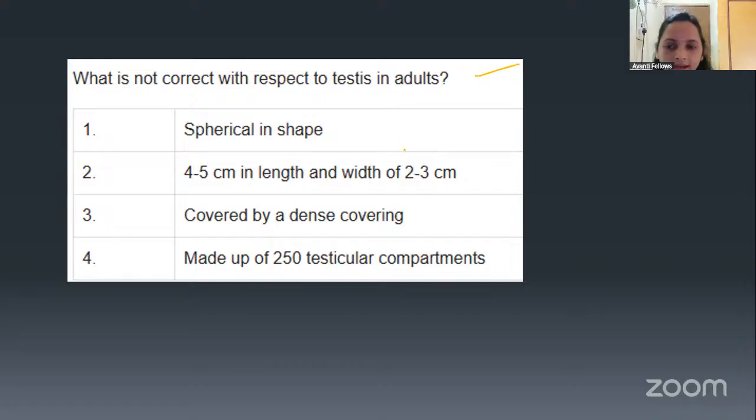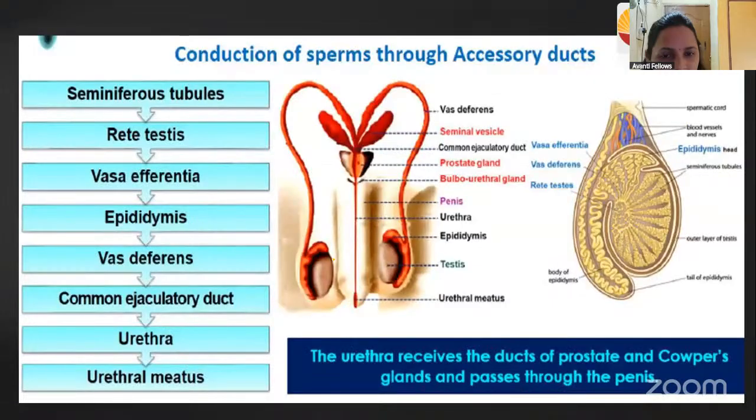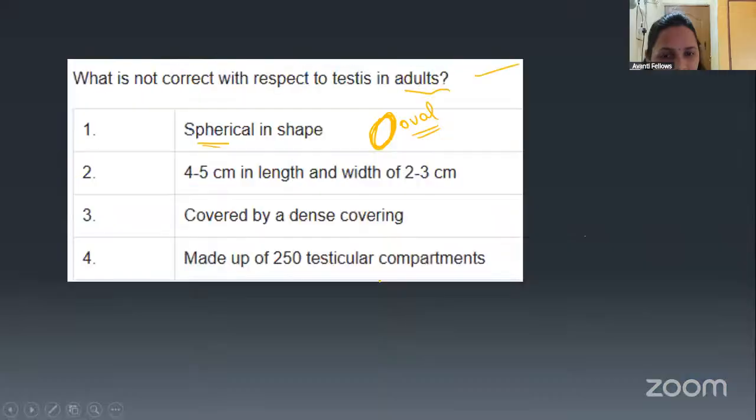See here, guys. When we talk about the testes in the human adult, it looks like this, right? It is not spherical actually. It is oval, right? Here they have given spherical. The structure of the testes is oval actually. Here in this diagram, you can see how it is oval. It is not spherical. Spherical means like this, right? This is oval. Okay, so the correct answer is 1.